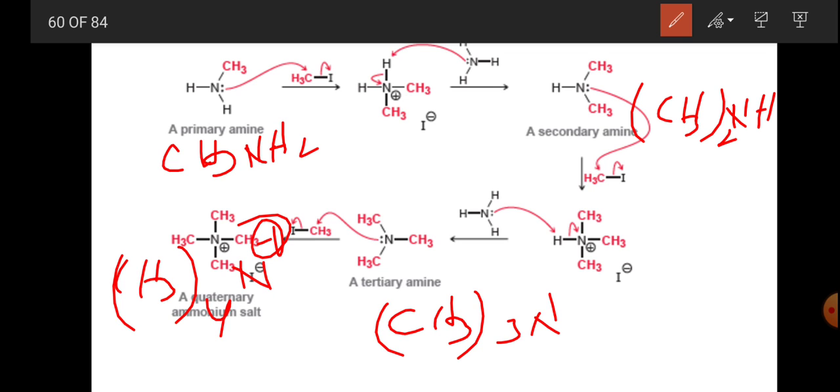So this is the primary amine, this is the secondary amine, this is the tertiary amine, and this is the quaternary ammonium salt.